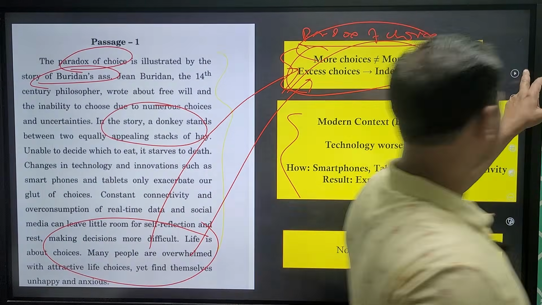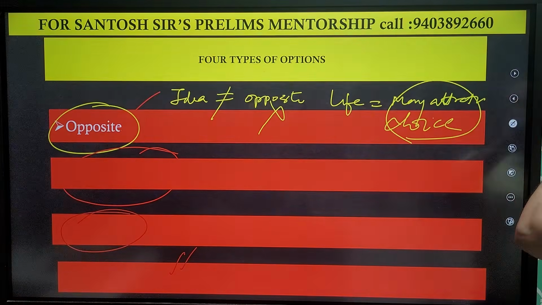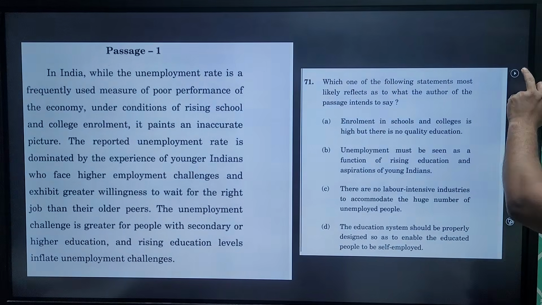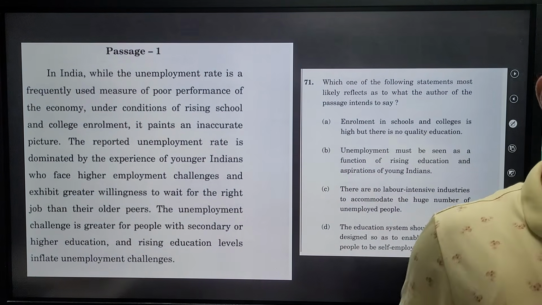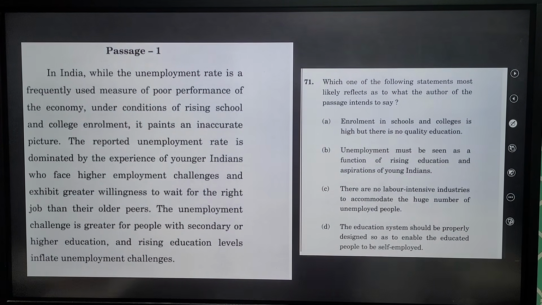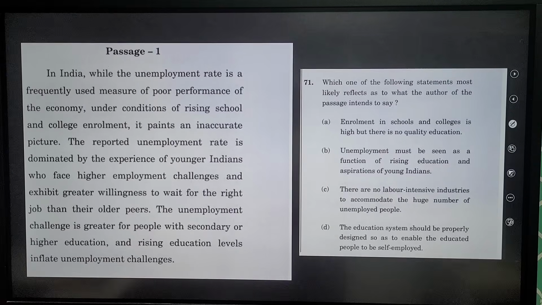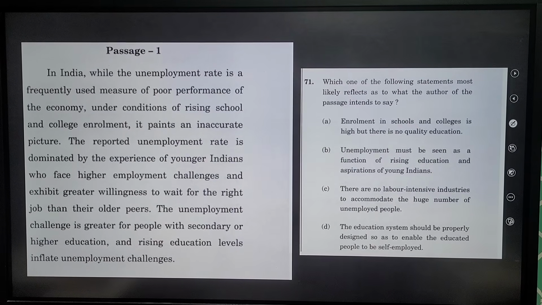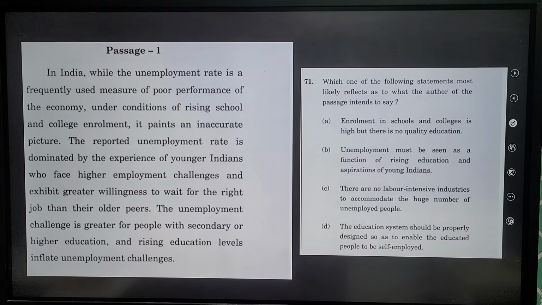Now I am going to give you one exercise. That is also from the PYQ. Let me see how many of you can answer this. You have 3 minutes. Okay. Your time begins now. The passage is on unemployment.